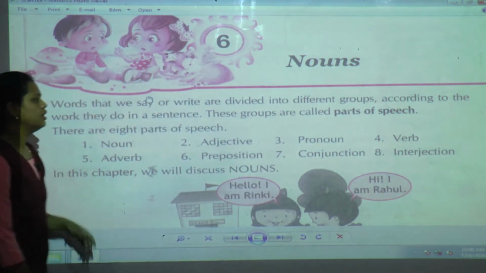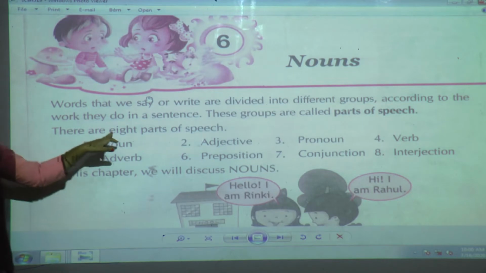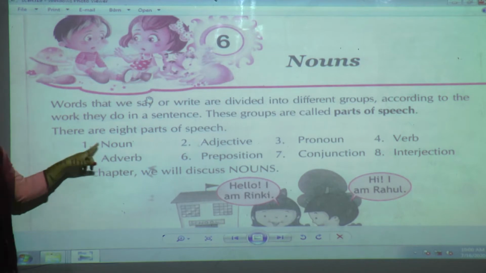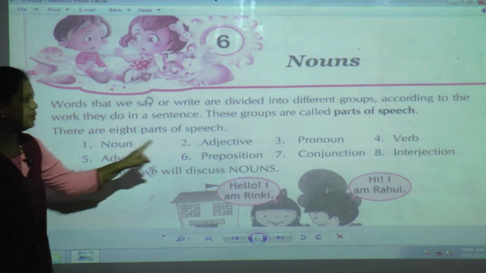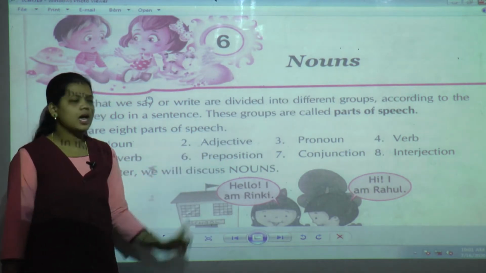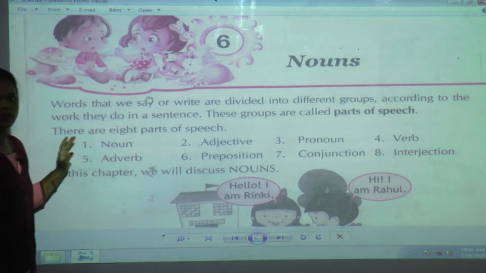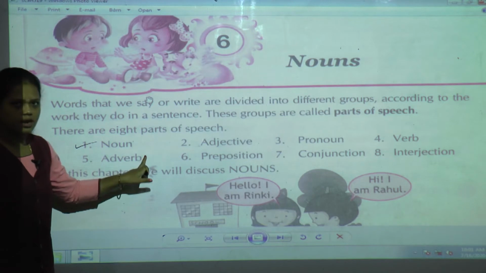How many parts of speech are there? There are 8 parts of speech: noun, adjective, pronoun, verb, adverb, preposition, conjunction and interjection. Of these 8, today we are going to study the first topic, that is noun.